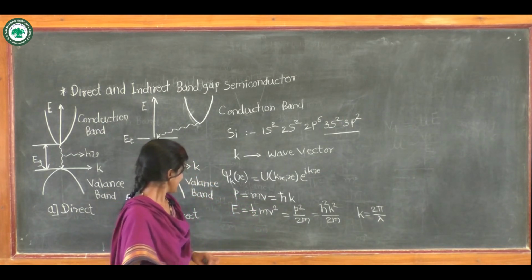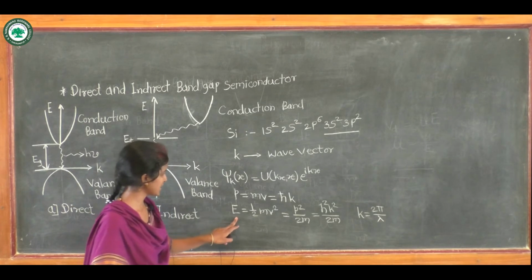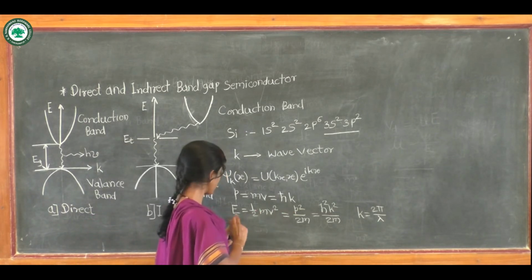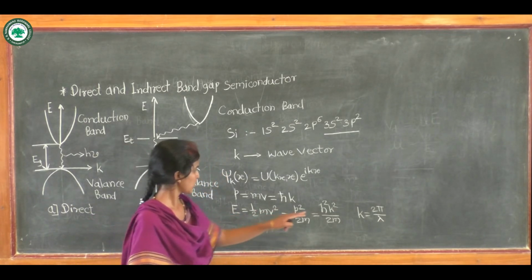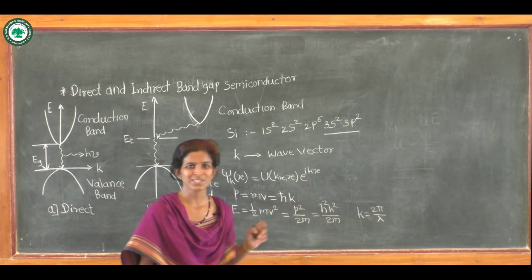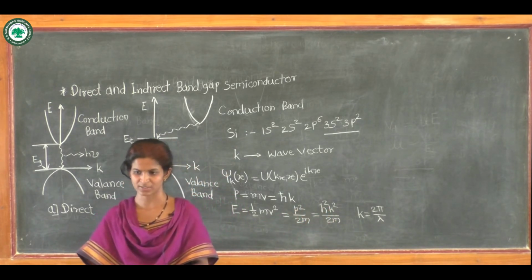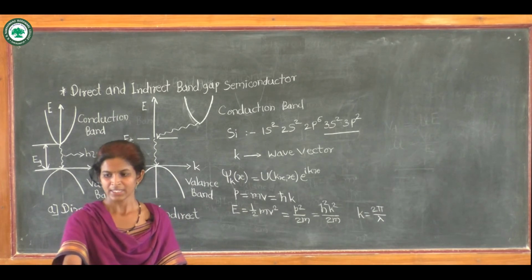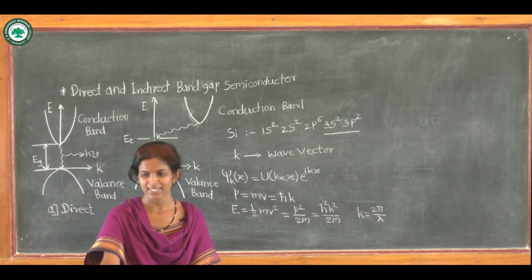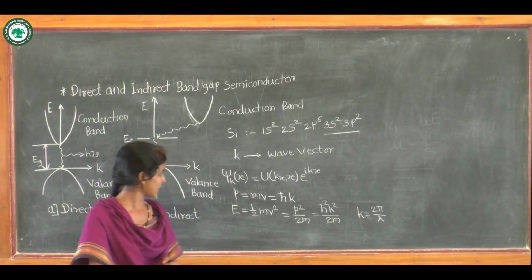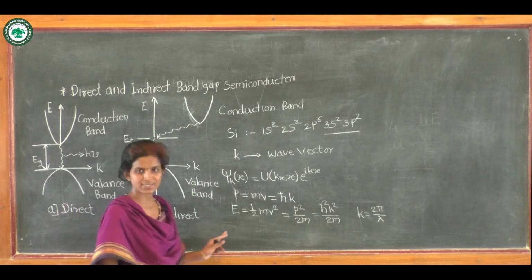So when we plot energy versus momentum or energy versus the wave vector, both plots have the same nature, and the curvature of the band is determined by the second derivative of E versus k.